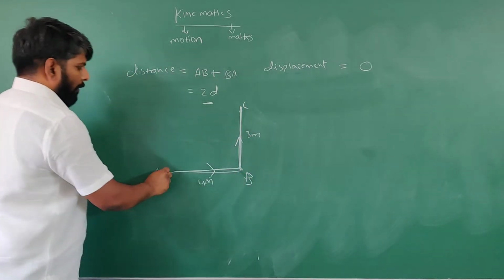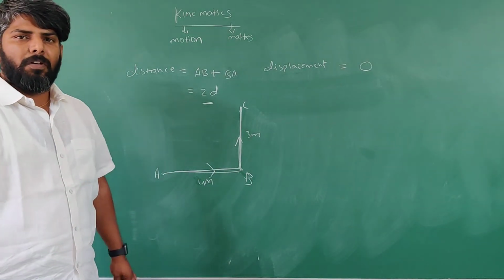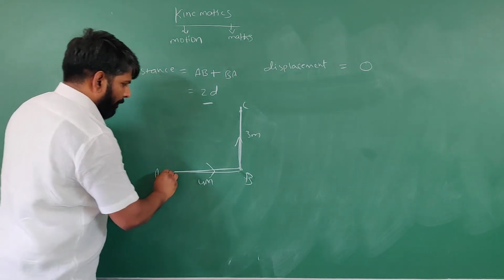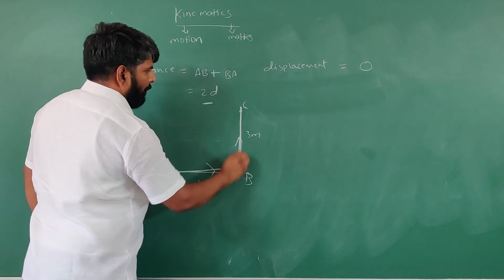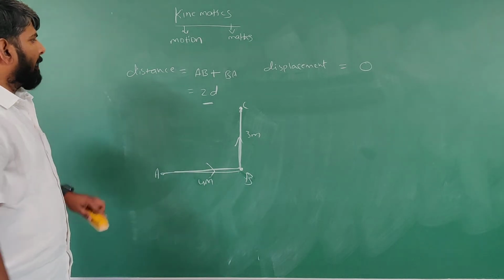Okay. Now tell me, distance covered by the body and displacement covered by the body. First, the body starts from A and covers 4 meters, reaches B, and from B to C covers 3 meters.